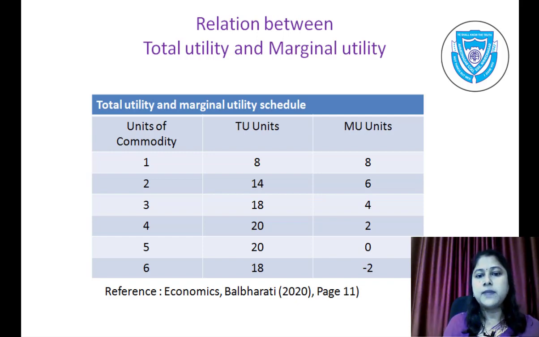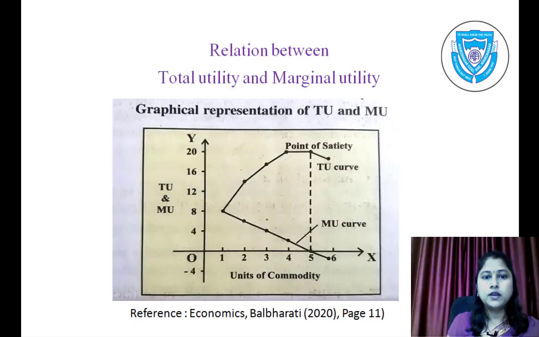In the same way, 18 minus 14 we get 4, 20 minus 18 we get 2 and so on. The given schedule indicates the relation between total utility and marginal utility.